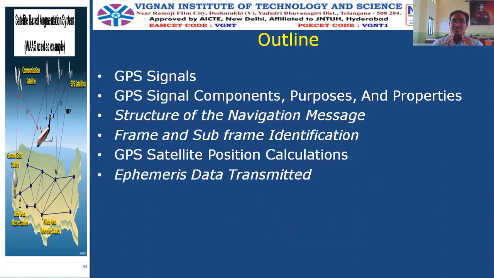What does the navigation message consist of? How does the receiver read the navigation message present in the signal received from each satellite? That is very, very important. The subtopic of that is how to identify a frame and a subframe of the navigation message. Then finally, GPS satellite position calculations and the ephemeris data that is transmitted. So these are some of the topics that we learn in unit 2. So we'll go ahead.